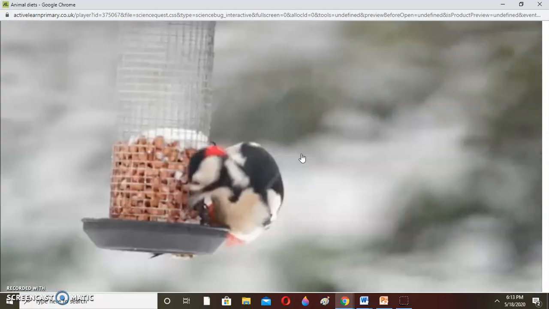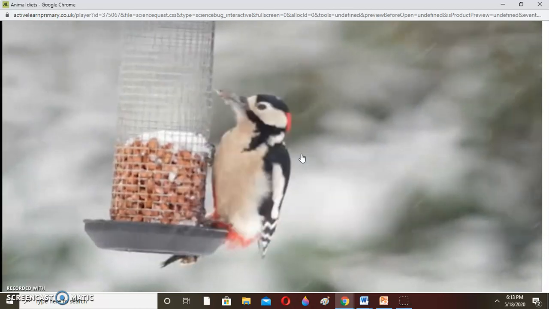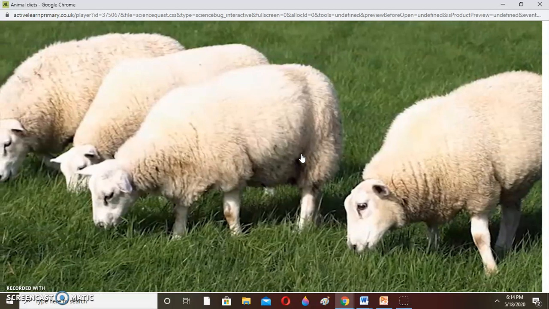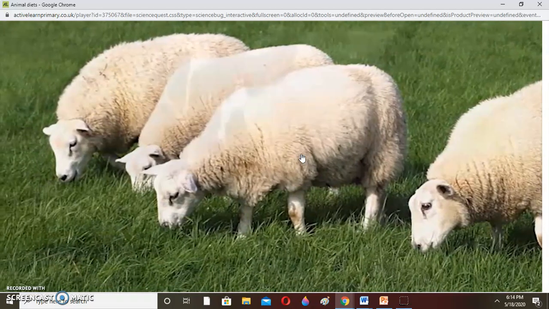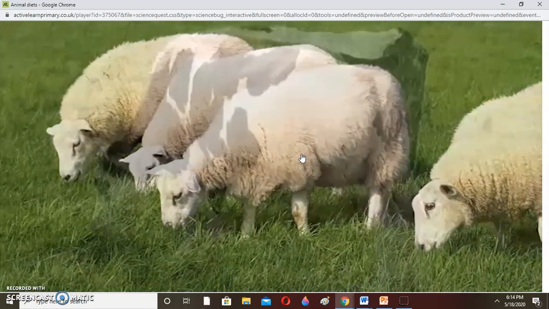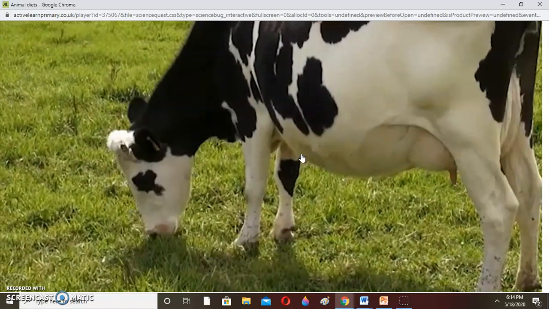What does a bird eat? Birds eat grains, okay? But you can see this bird is eating worms. When you look at this sheep on the farm, the sheep is feeding on a plant, on the grass. And cows feed on grass as well.